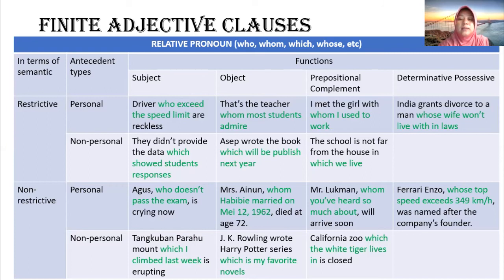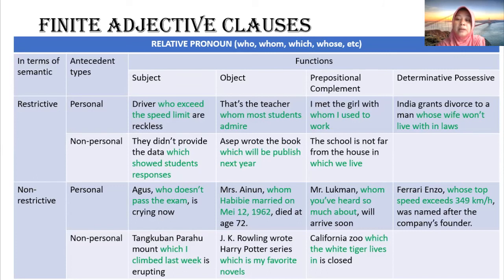So let's continue to the example of restrictive personal in prepositional complement. For example, I met the girl with whom I used to work. So the adjective clause whom I used to work comes after the preposition with. And the last, this is the example of restrictive personal for determinative possessive.